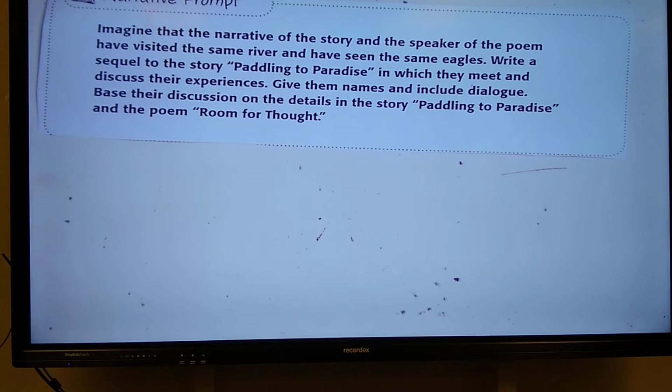Give them names. In the stories, they don't give them names, so you got to give them names, any name you want to come up with, and include dialogue. That means that they are speaking to each other. Base their discussion on the details in the story, Paddling to Paradise, and the poem, Room for Thought. That is your topic. This is what you're going to be writing on, and we're writing a narrative.